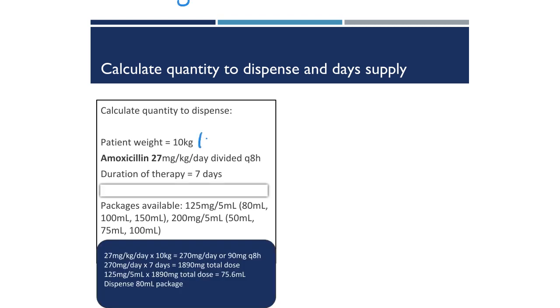In this example, we have a patient that weighs 10 kilograms, and we want to give a dose of amoxicillin. In the original slide, there was a typo. The dose I chose for amoxicillin for otitis media I got from my drug database, and we'll go with 27 milligrams per kilogram per day divided by 8 hours. So that's 3 doses per day. We're going to treat the kid for 7 days, and the strengths that we have are 125 milligrams per 5 ml and a 200 milligram per 5 ml bottle as well.